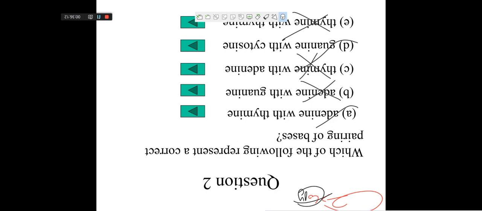So this is all about the DNA and something about RNA. Okay, understand? So today we stop here. The DNA topic will be complete.